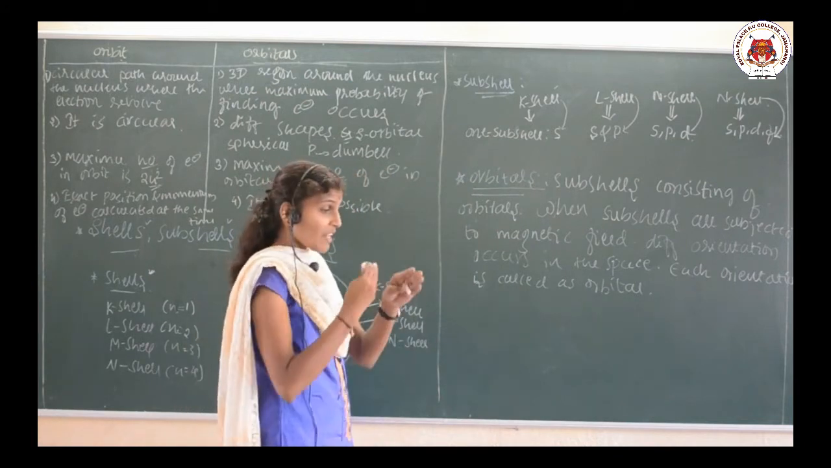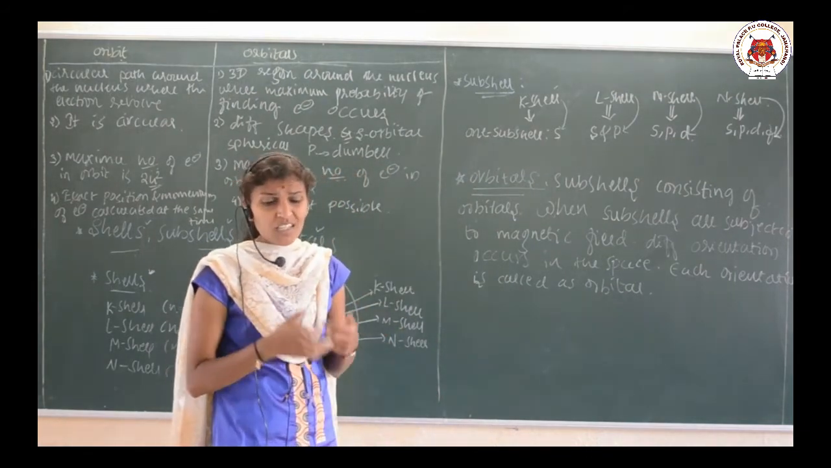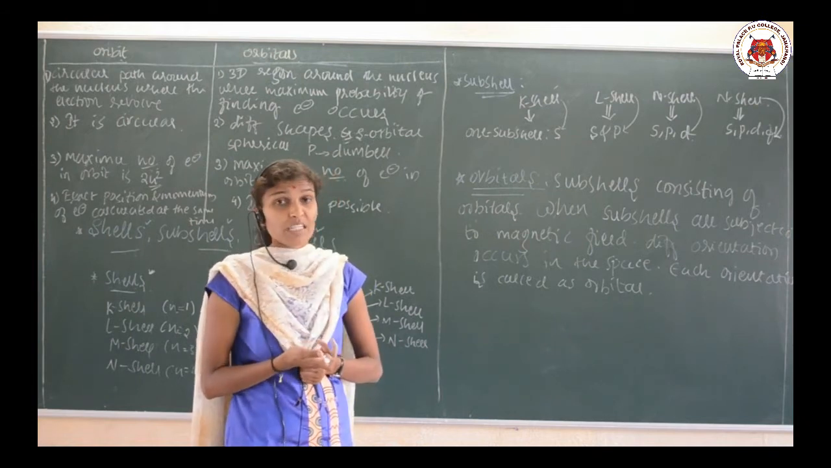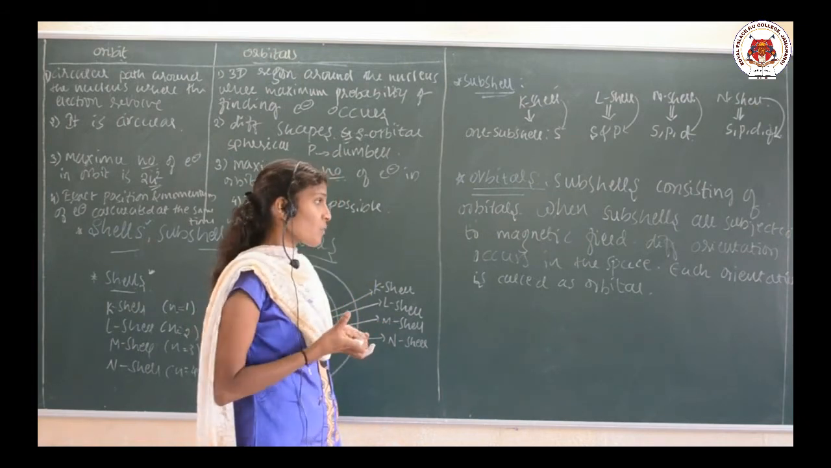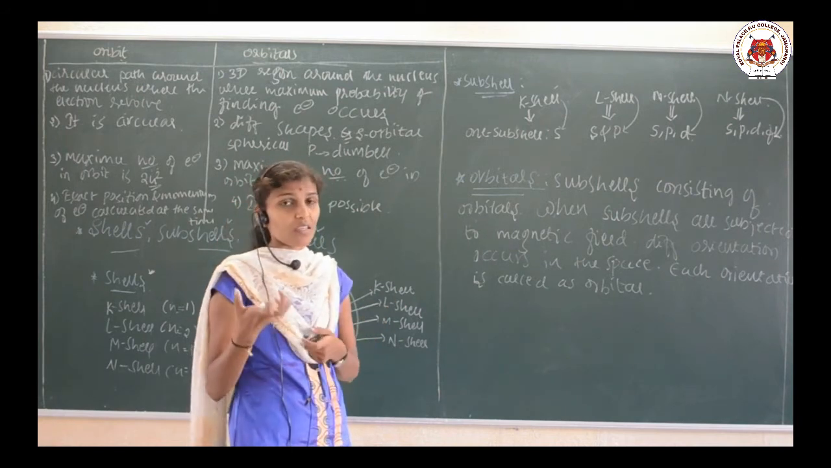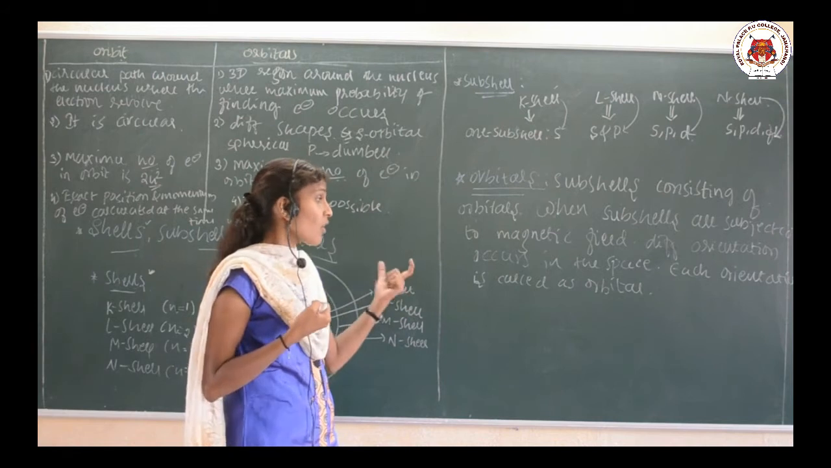So, subcells consist of orbitals. When these subcells are under the influence of the magnetic field, they orient in the space. The different orientations are shown by the subcells. Each orientation is called an orbital.